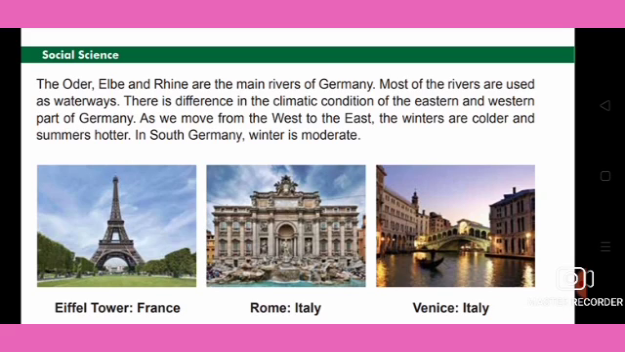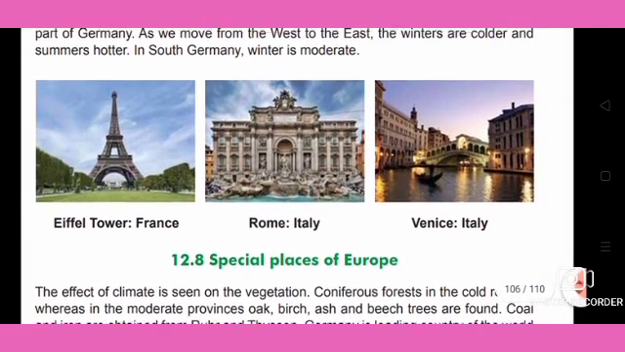Most of the rivers are used as waterways. There are differences in the climatic conditions of the eastern and western parts of Germany. As we move from west to east, the winters are colder and the summers hotter. In South Germany, the winter is moderate.